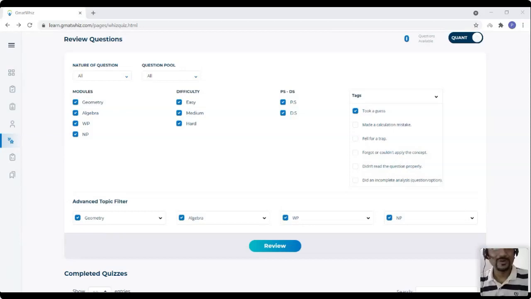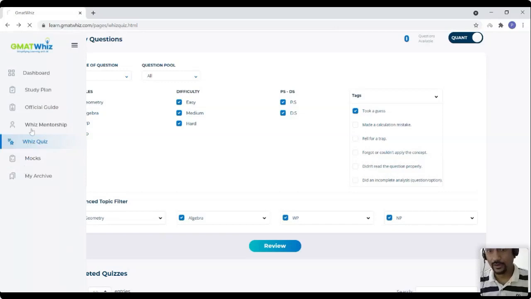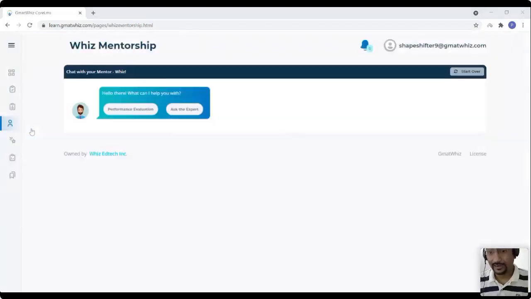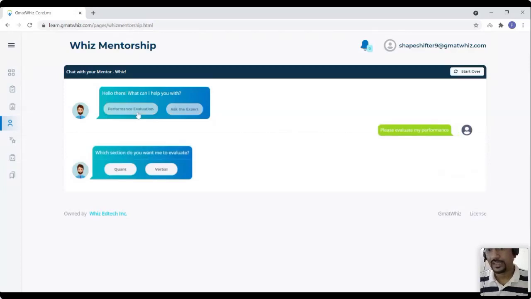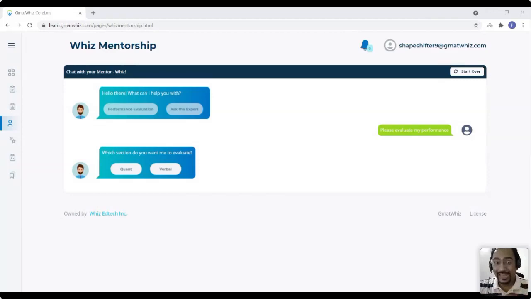Okay, guys, let's move on to the next part. With mentorship, we wanted to also make sure that if you want guidance from a mentor in real time, you get that in real time. So you can come to the mentorship screen and ask the mentor that you want to evaluate your performance. It's like speaking to a person, like asking questions from a person. Again, I know it's not a person, it's an AI-driven mentor, but still you can ask, okay, I want you to evaluate my quant performance, or my verbal performance.